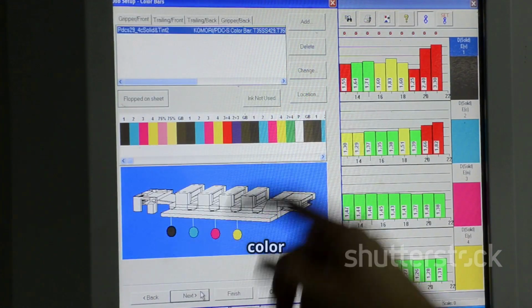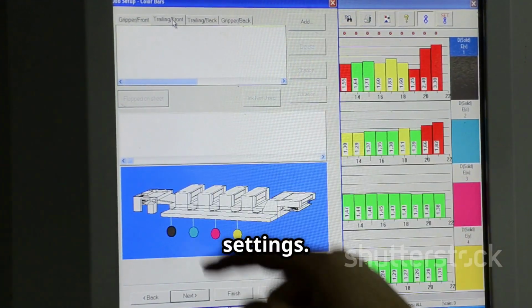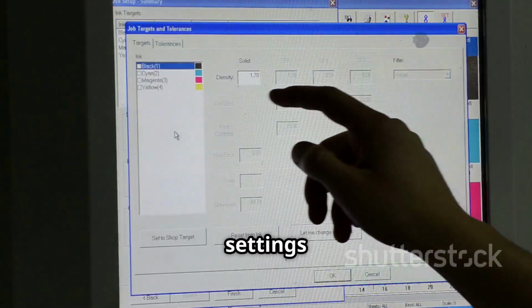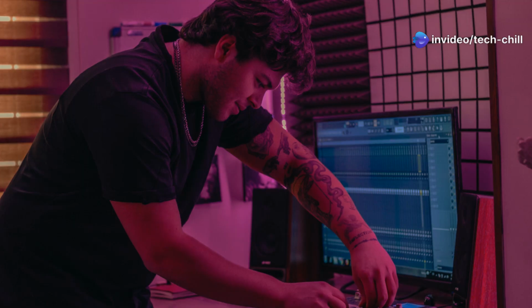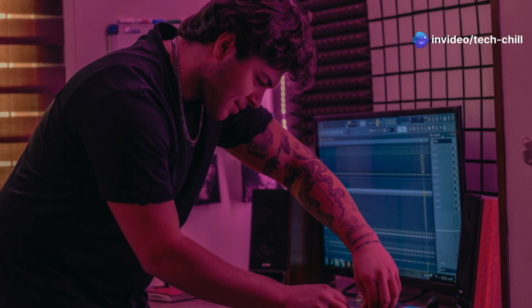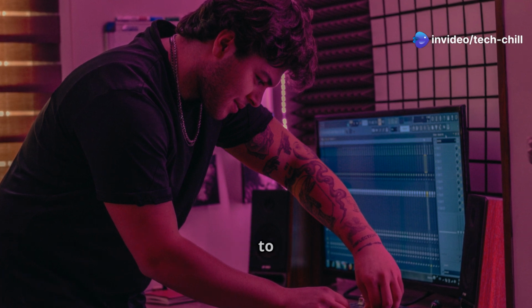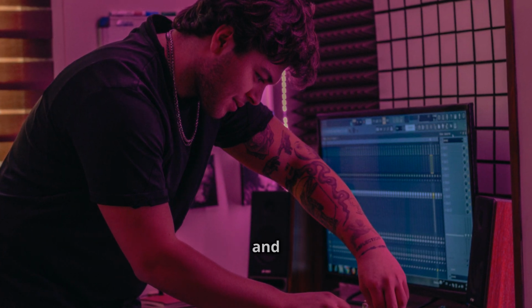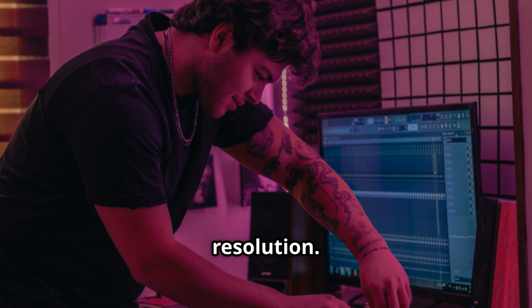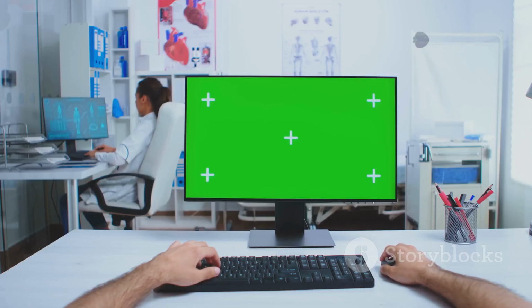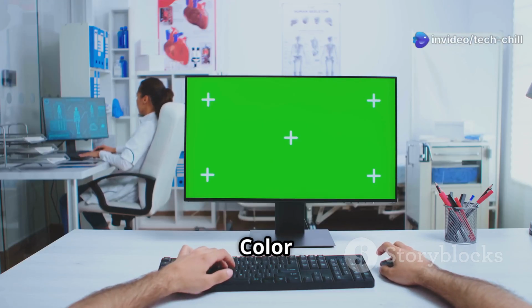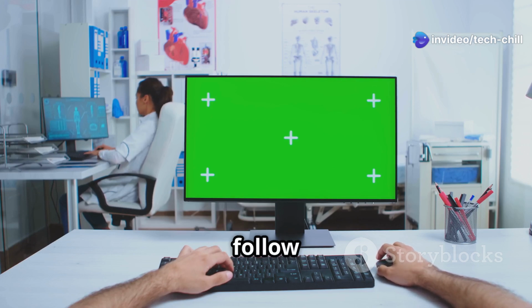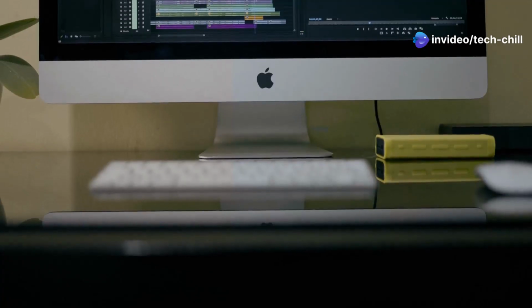Step 4 is to check color calibration and display settings. Sometimes, improper settings can cause strange colors. On Windows, go to Settings, System, Display. Scroll to Advanced Display Settings and check the refresh rate and resolution. Search for color calibration in the Start menu and follow the on-screen guide.